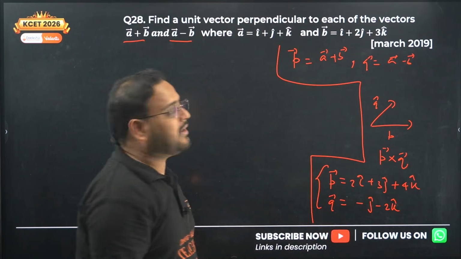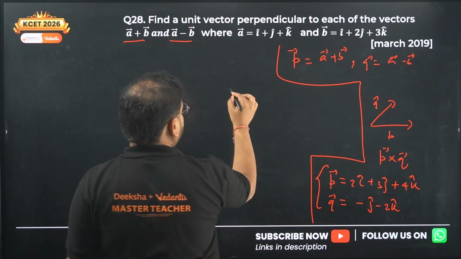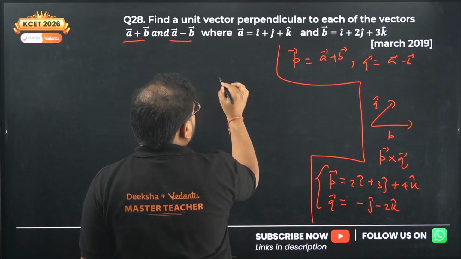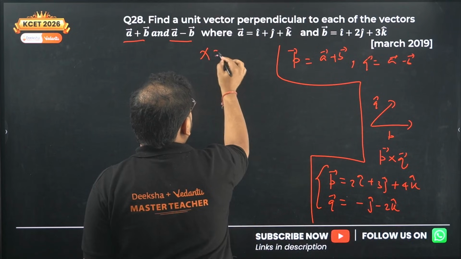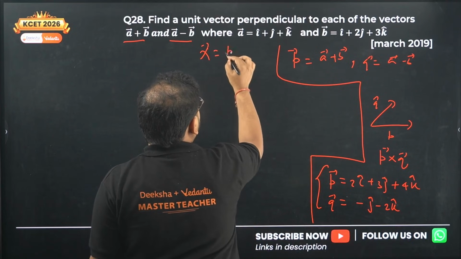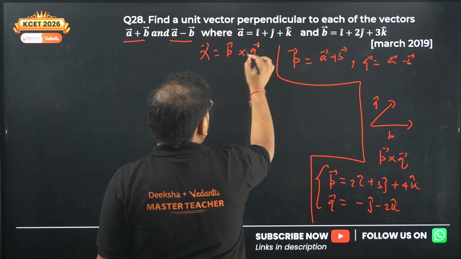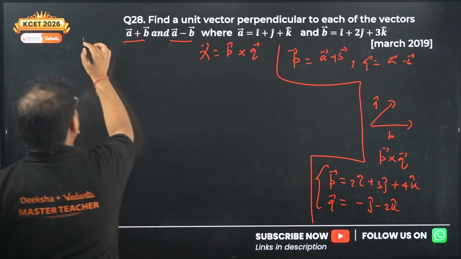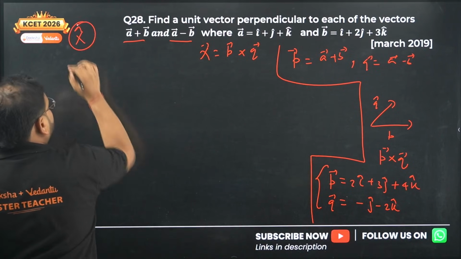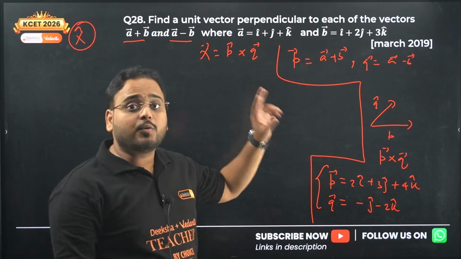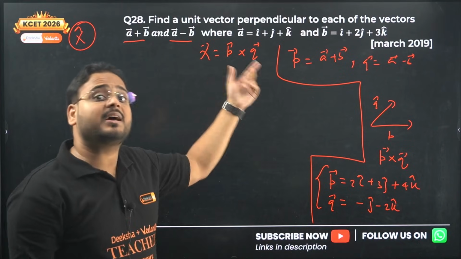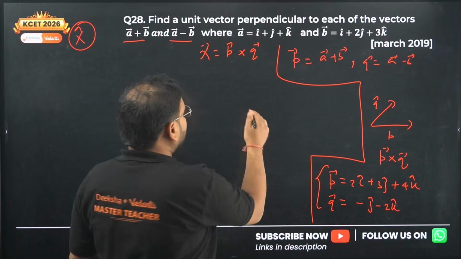Next I'm going to move on to find P cross Q. Let's find out. So let's call the vector x to be vector P cross Q. And what are they asking basically of us? They are asking us the value of x cap, the unit vector in the direction perpendicular to both P and Q. What is P and Q? P is A plus B and Q is A minus B. So let's find P cross Q first.